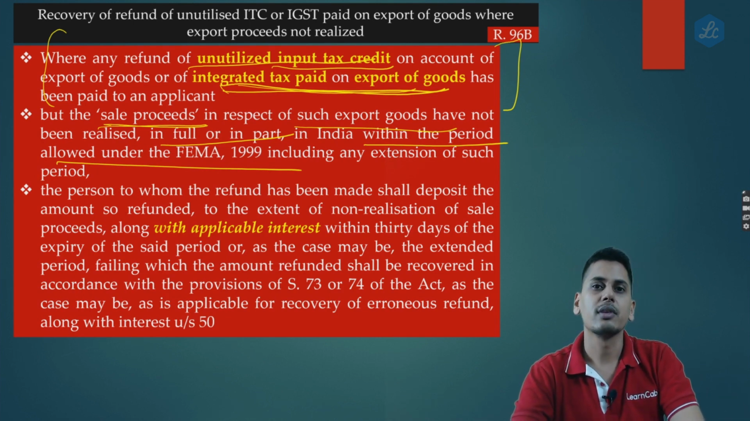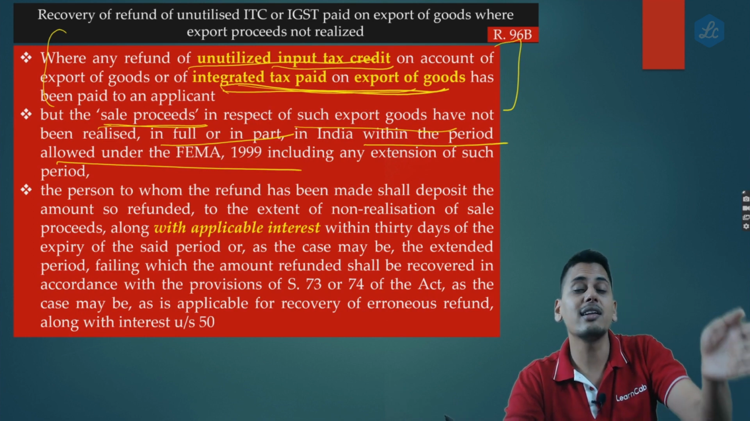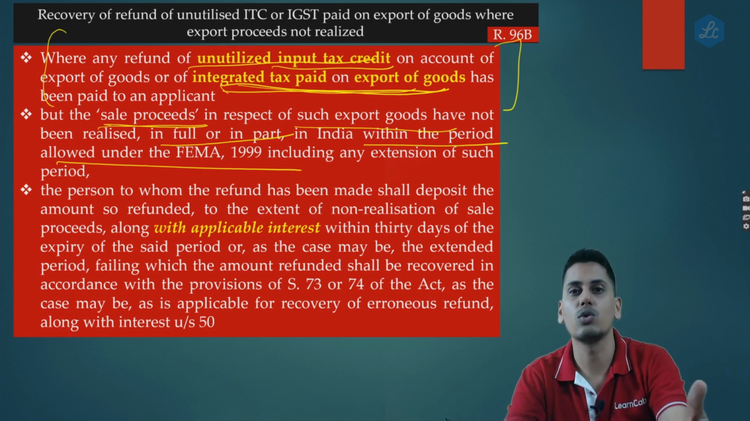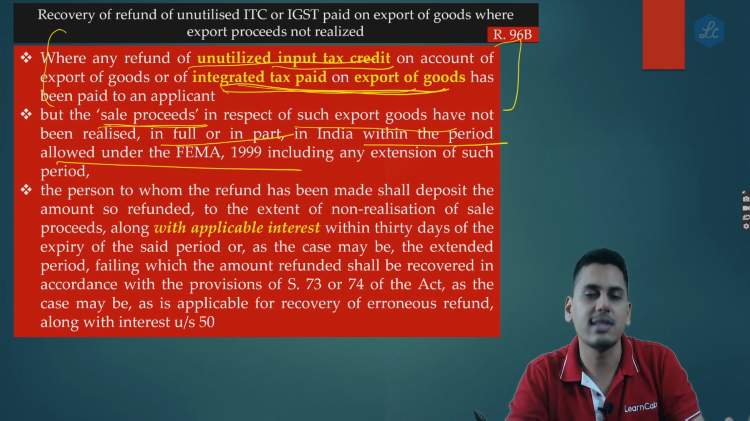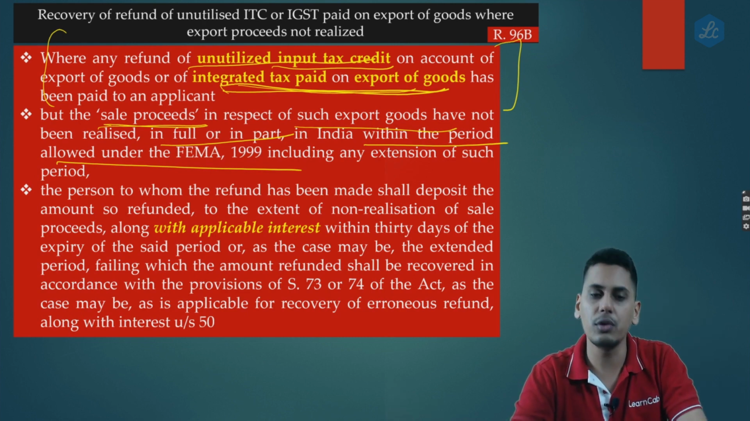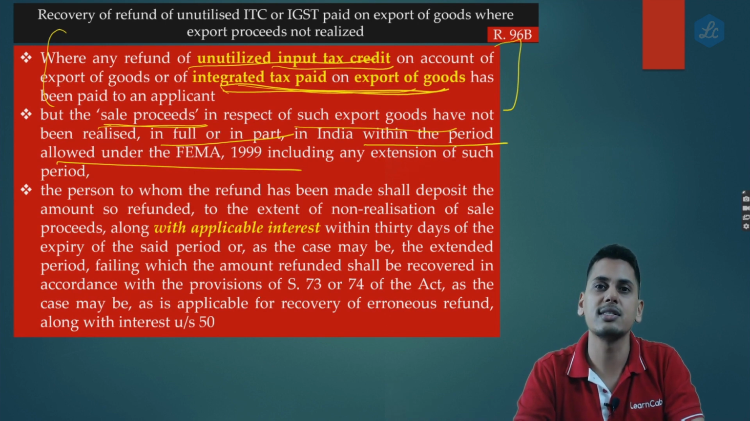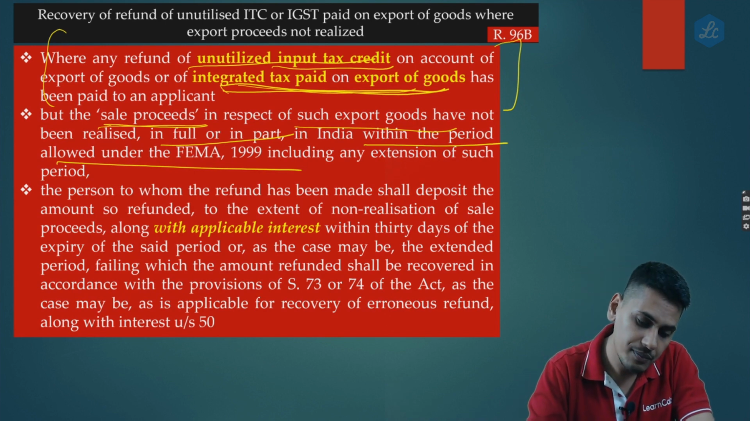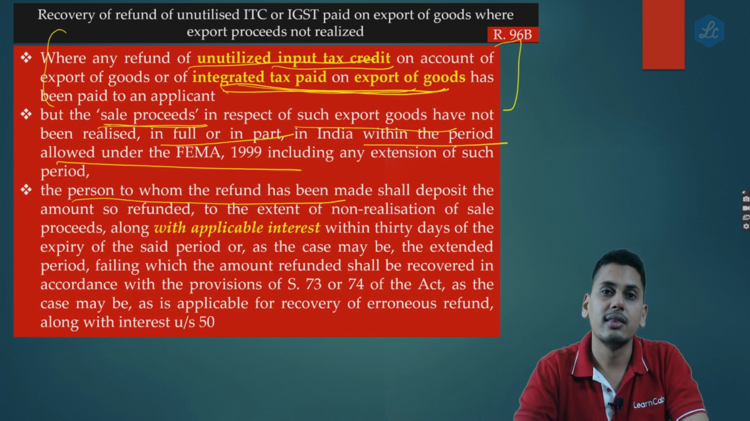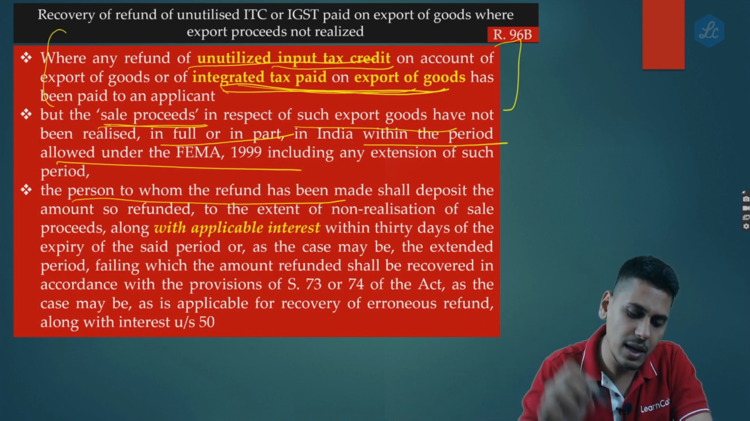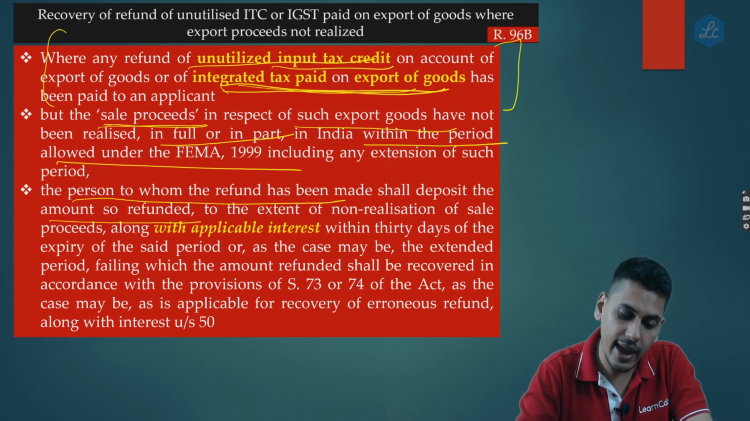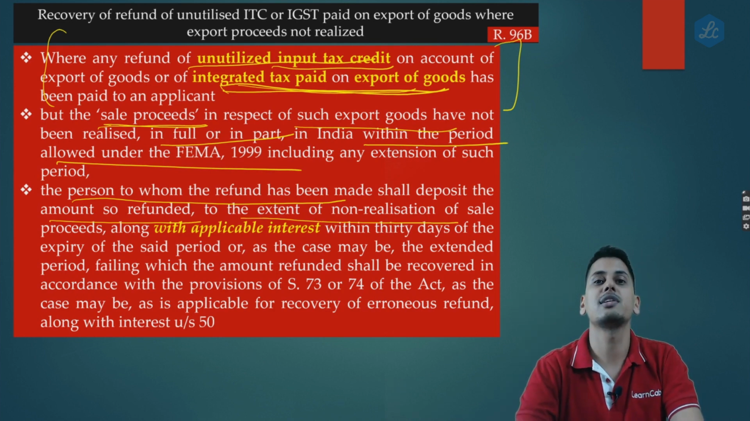So friends, it tells you we have already paid you the refund, and only after the refund is paid to the applicant, 96B's role comes. 96B tells you we have already paid you the refund. Have you realized your sale proceeds? If yes, no issues. If no, what is the time limit within which you have to realize? The time limit is the time limit given under FEMA, including extensions if any. Then the person to whom the refund has been made shall first voluntarily deposit the amount so refunded to the extent of non-realization of sale proceeds.